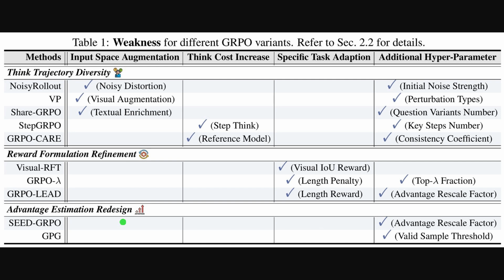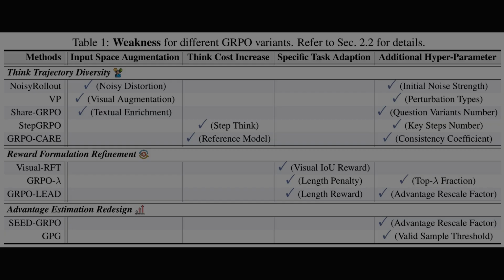Table 1 summarizes trade-offs across GRPO variants, which signals where cost and brittleness creep in. The think trajectory diversity family leans on input augmentation and increases thinking cost, often adding several knobs to tune. The reward formulation group introduces task-specific rewards and more coefficients. The advantage estimation redesigns add rescale factors or validity thresholds, motivating a simpler, parameter-free alternative.